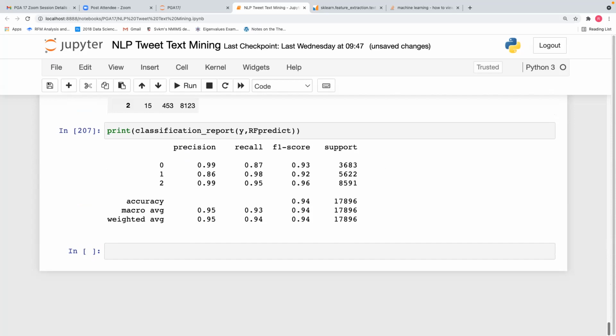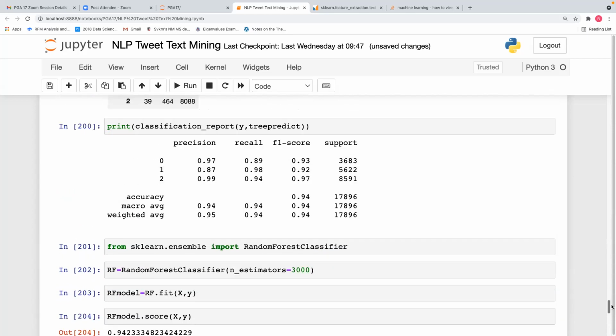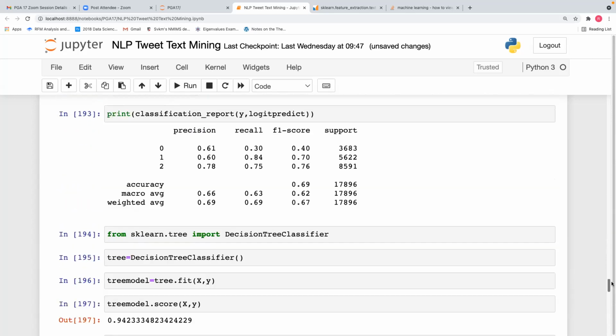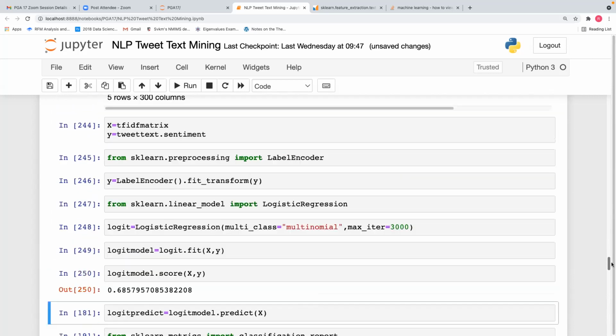But on the same data, we got good scores here, because the tree always predicts like a good score, sir. Yeah, the decision tree always predicts random output.